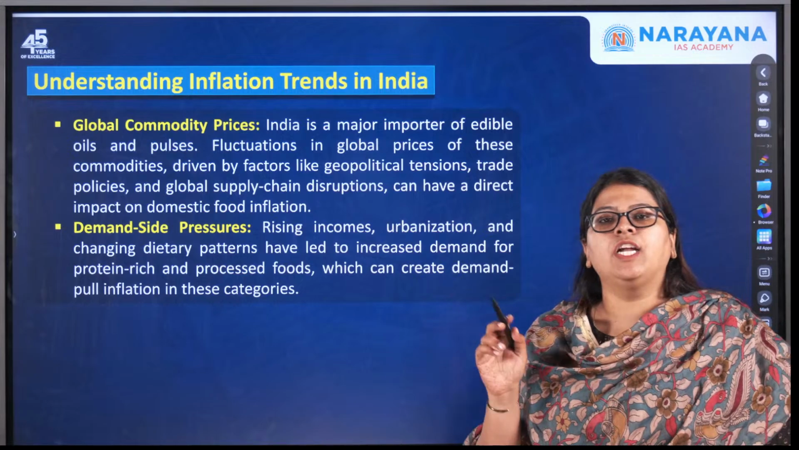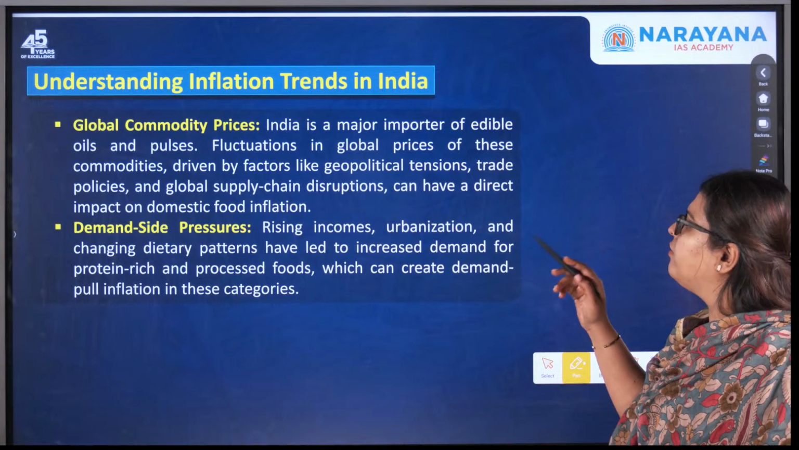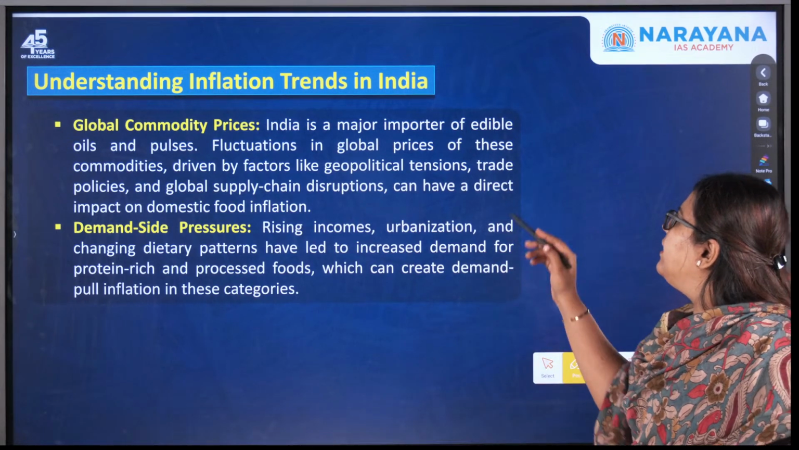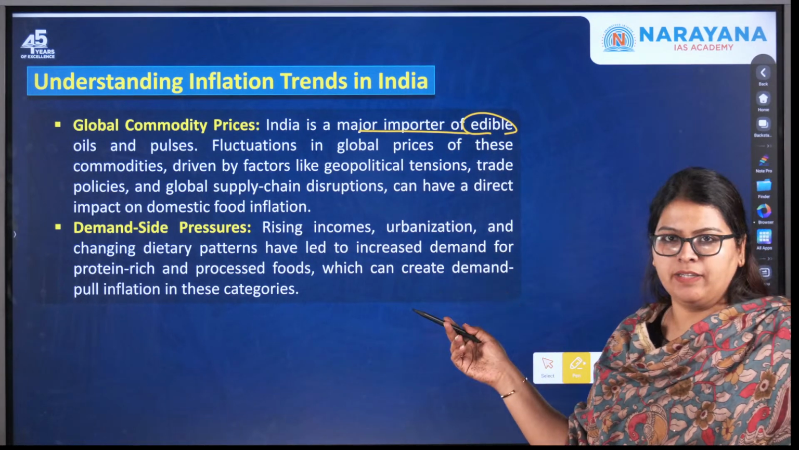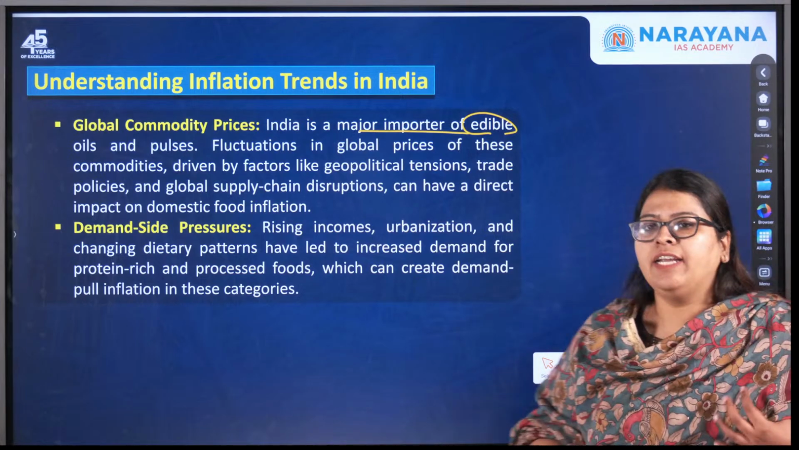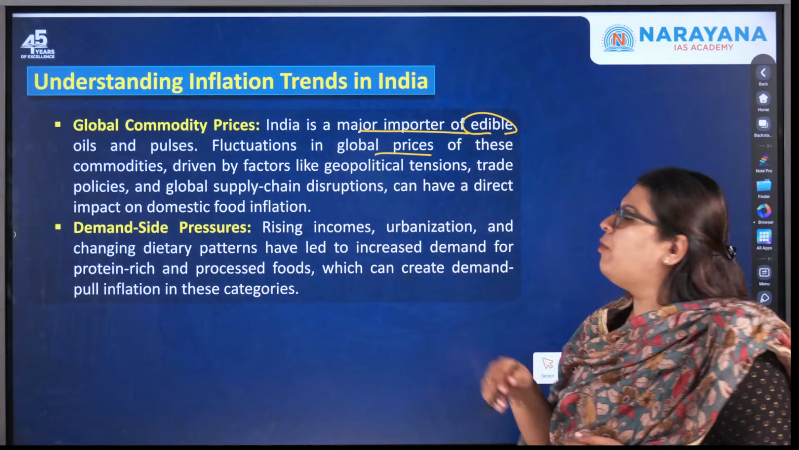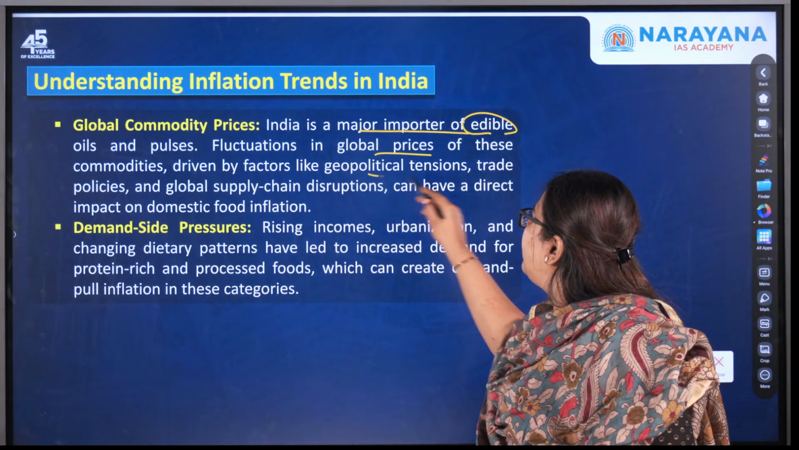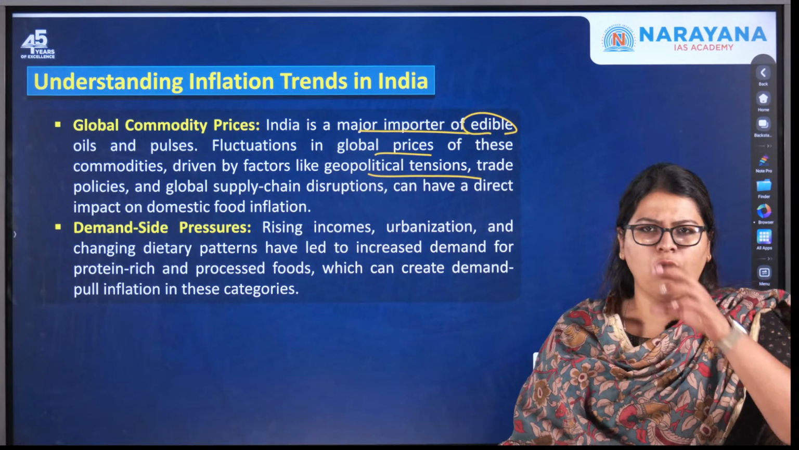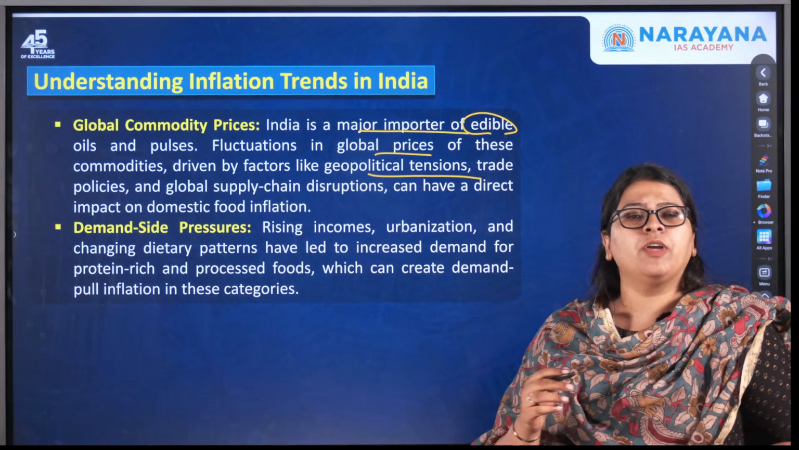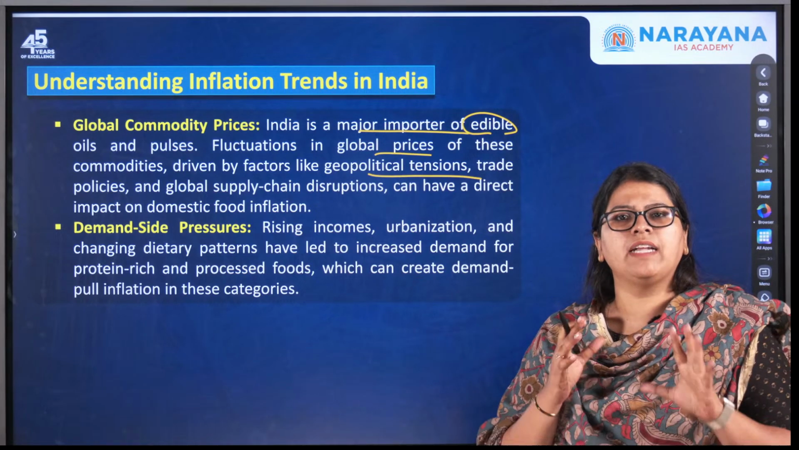Next one is the global commodity prices. Let us see how this becomes one of the contributors of inflation. India is a major importer of edible oils as well as pulses. So any kind of fluctuation in the global prices of these commodities, driven by geopolitical tensions, any kind of war near the Strait of Hormuz or the Red Sea, because regions like West Asia and Central Asia happen to be extremely volatile.